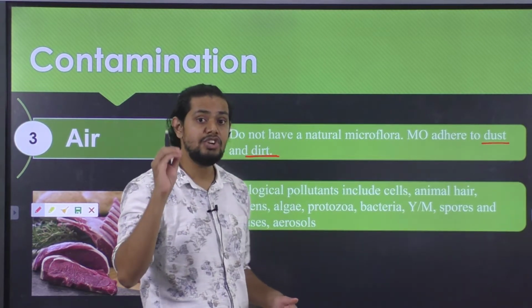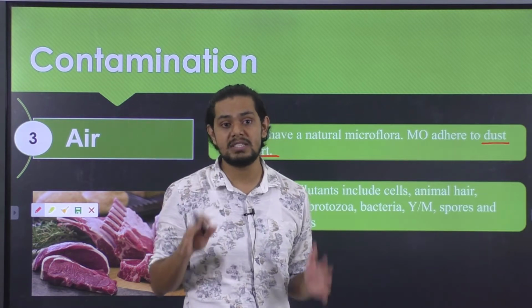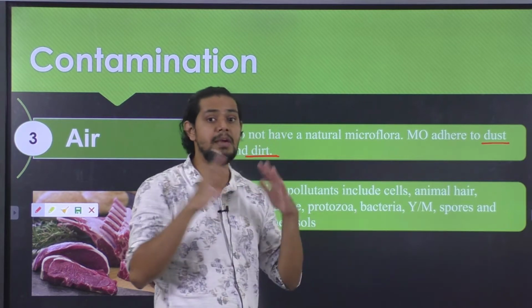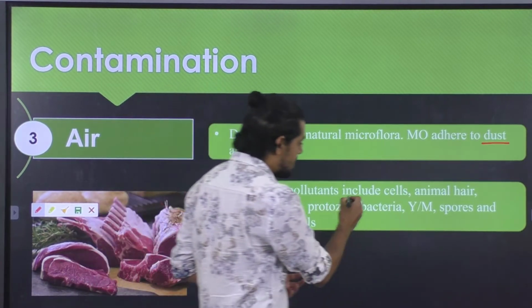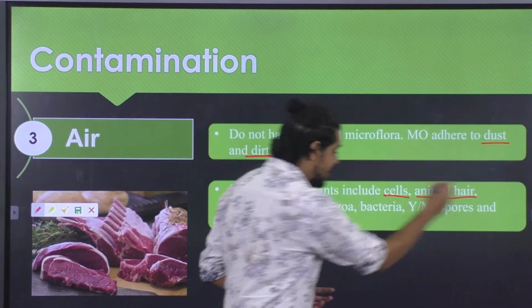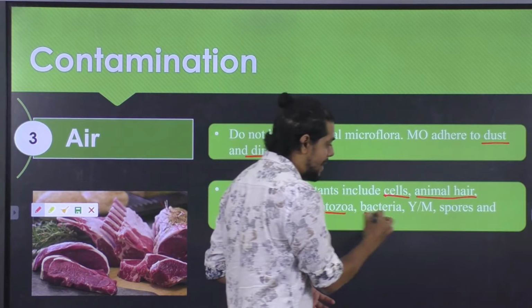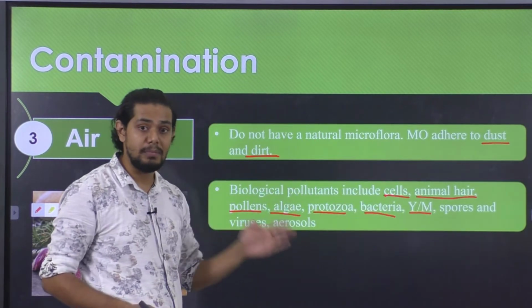might be the potential carriers of microorganisms which in turn persist in the environment, because in the dust and dirt particles there will be possible biological sources of contaminants such as cells, animal hairs, pollen, algae, protozoa, bacteria, yeast and mold, as well as other spore and non-spore forming bacteria.